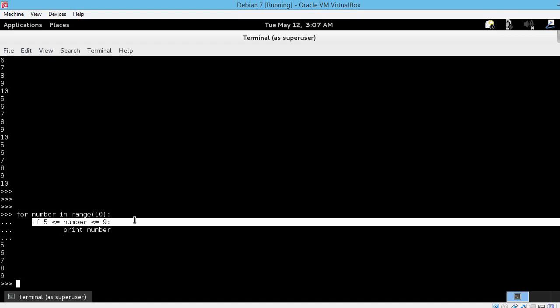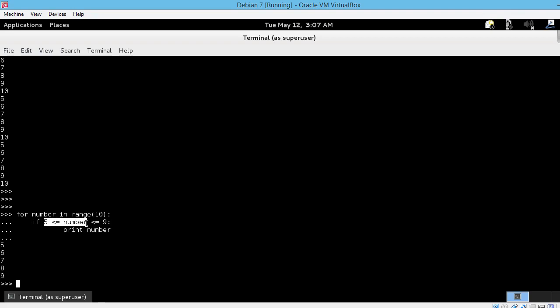Then the if statement specifies a condition before printing the numbers. Actually, there are two conditions. The number should be greater than or equal to 5. This is the first part of the condition. And also it should be less than or equal to 9. This is the second part of the condition, in order to execute the indented code below the if statement. Okay, I think now you have a very good understanding of nesting and indentation, so it's time to move on to the next lecture.